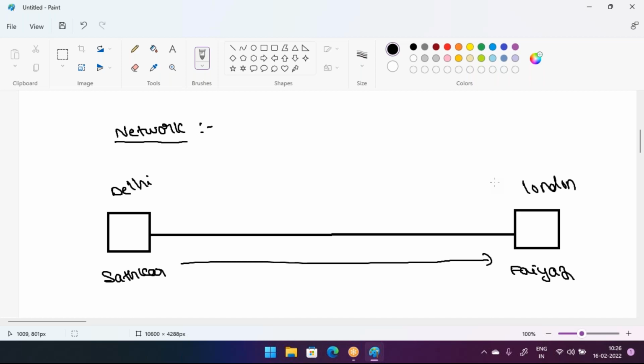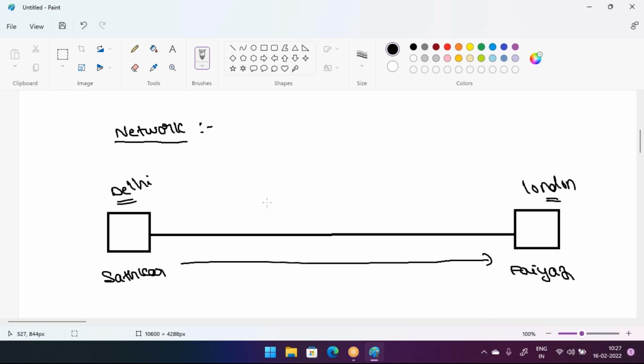With the help of networking, you don't have to go from one location to another physically. You can share each and every resource through the network. Suppose you have documents, you can share them through this cable. Sir, I have a video file, can I share it? Yes, you can. Sir, I have an MP3 file, can I share it? Yes, you can share it from one location to another. You don't have to go physically.